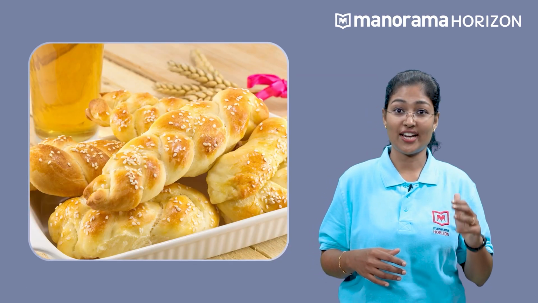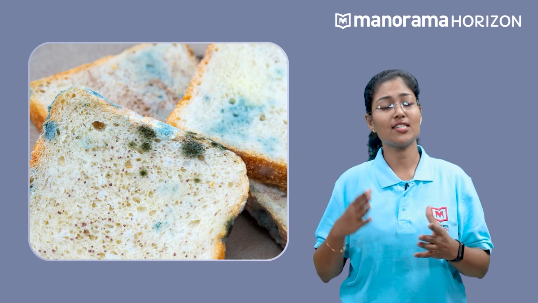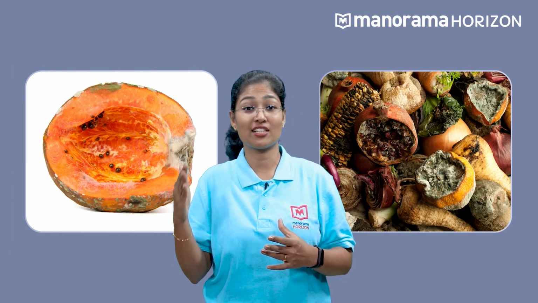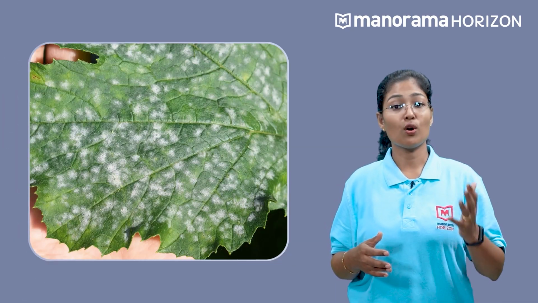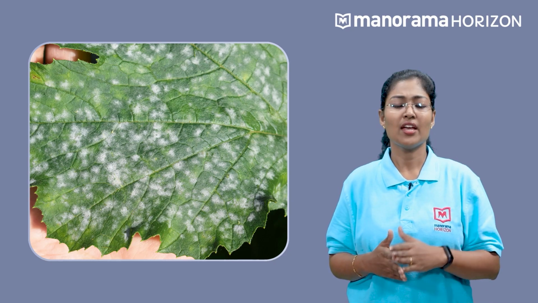Fungi exhibit useful as well as harmful effects. Unicellular fungi are used to make bread and beer. Breads get spoiled by the action of fungus. Rotten vegetables are formed due to the action of certain fungus. Parasitic fungus can also be identified. Fungus also cause diseases in plants and animals. In wheat, Puccinia causes wheat rust disease.